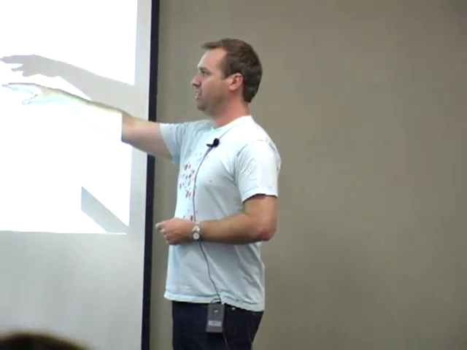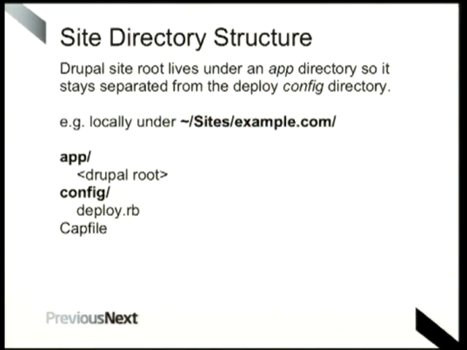And in order to use Capistrano, you need to have the bottom three files, or a config directory with a deploy.rb file in it, and a Capfile. So the deploy.rb is where all your deployment settings go, the Capfile is just there for Capistrano to know that, hey, you can run Capistrano in this project, and it tells it about what libraries to load and all those kinds of things. But essentially, Capfile, you just copy and paste from project to project. Where deploy.rb is where you have your site-specific settings.